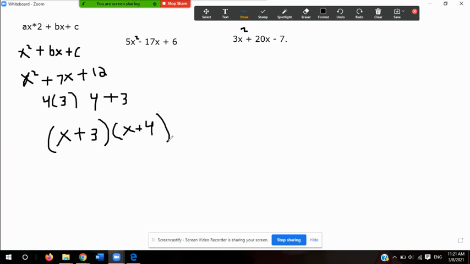Now, in what we're going to see today, we actually have this method right here. So let me go ahead and leave that there just for a second. And if you want, you can pause the video again. All I did was find two numbers that when I multiply equal 12, and when I add them equal 7. That would be 4 times 3, which equals 12, and 4 plus 3, which equals 7. And then you factor them out, and you would write them as x plus 3 times x plus 4. So let me go ahead and give you guys a second to look at it, and you can go ahead and pause the video or rewind it.